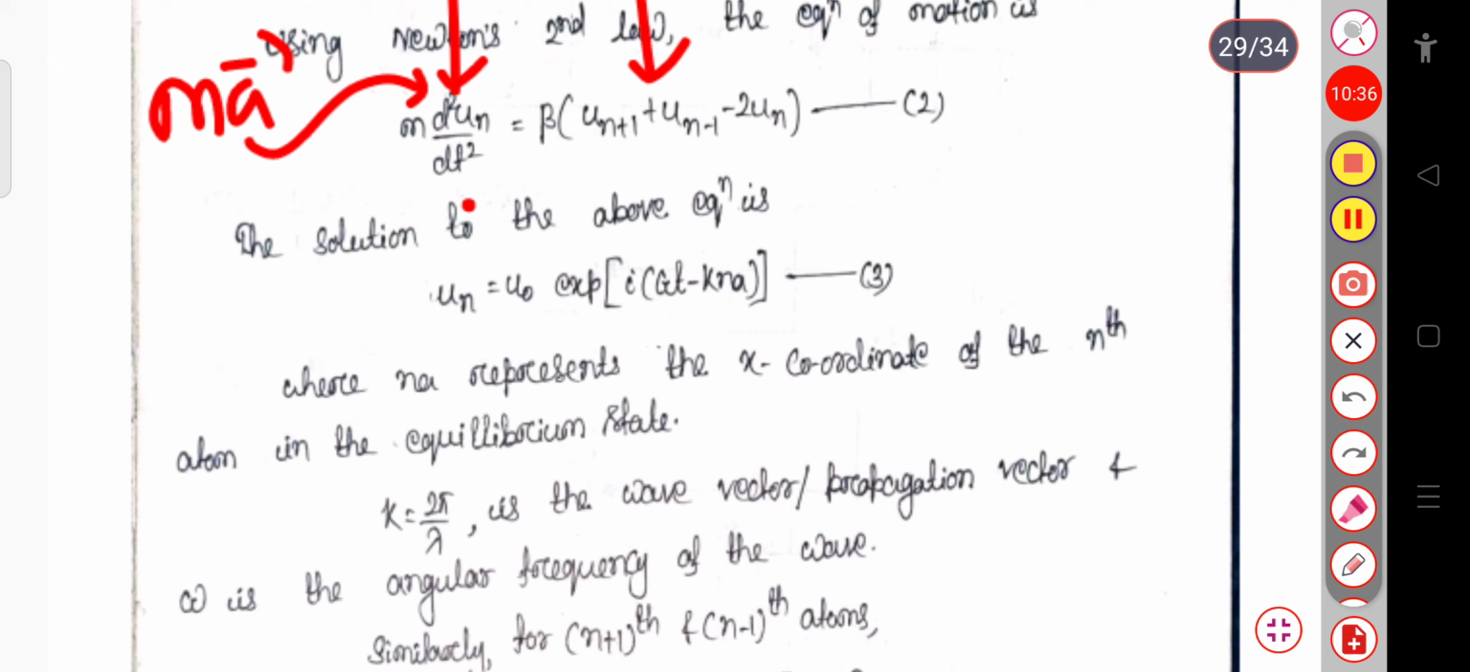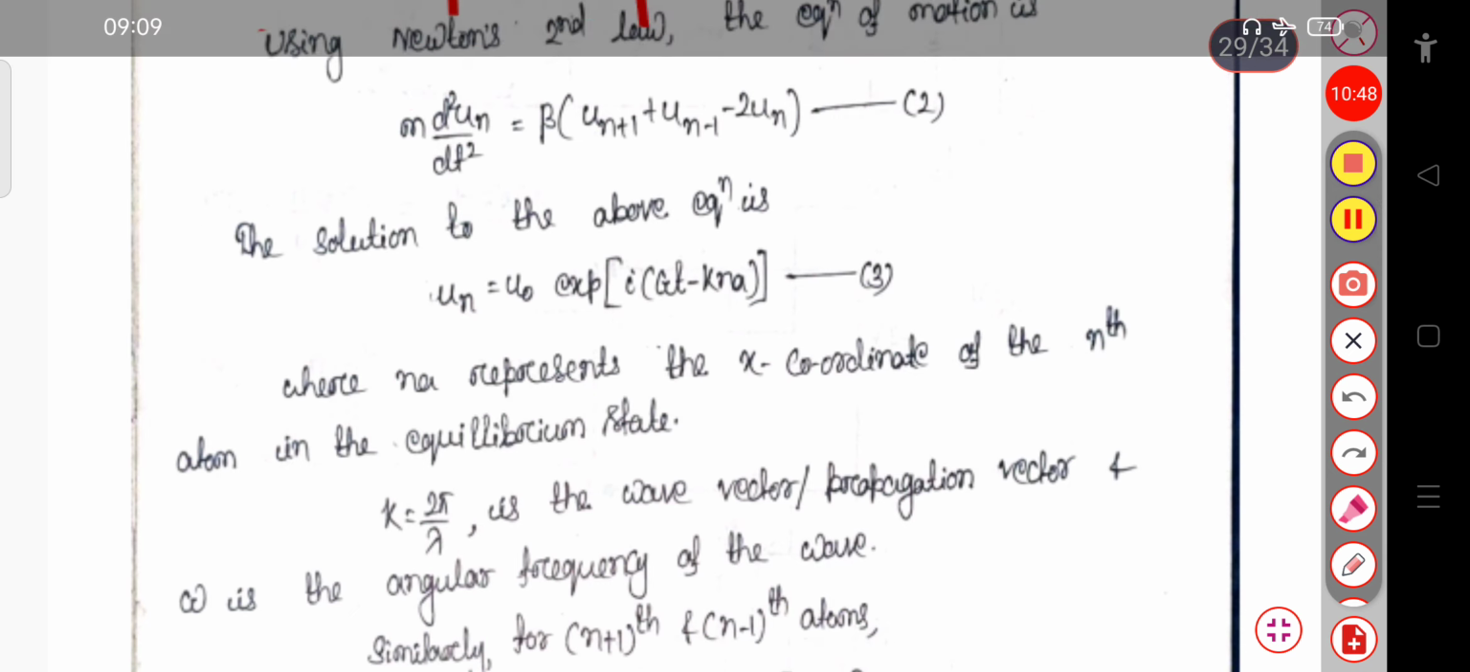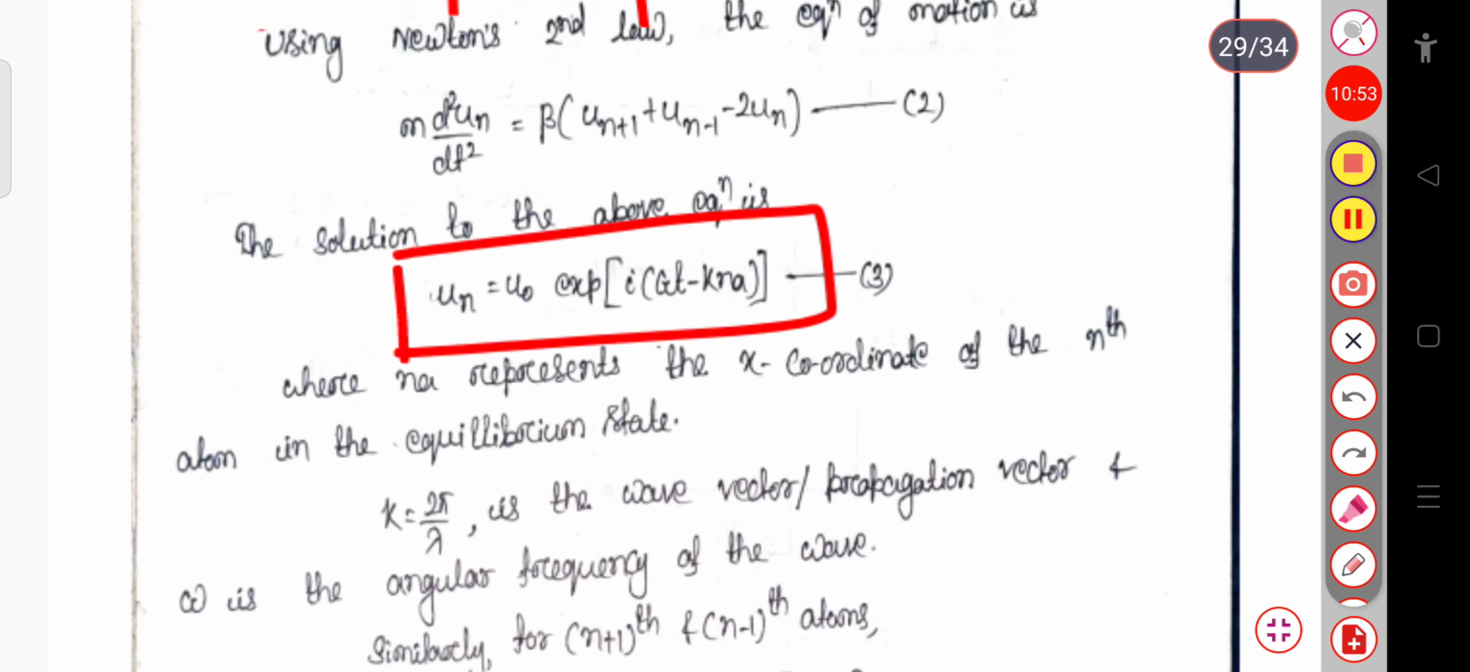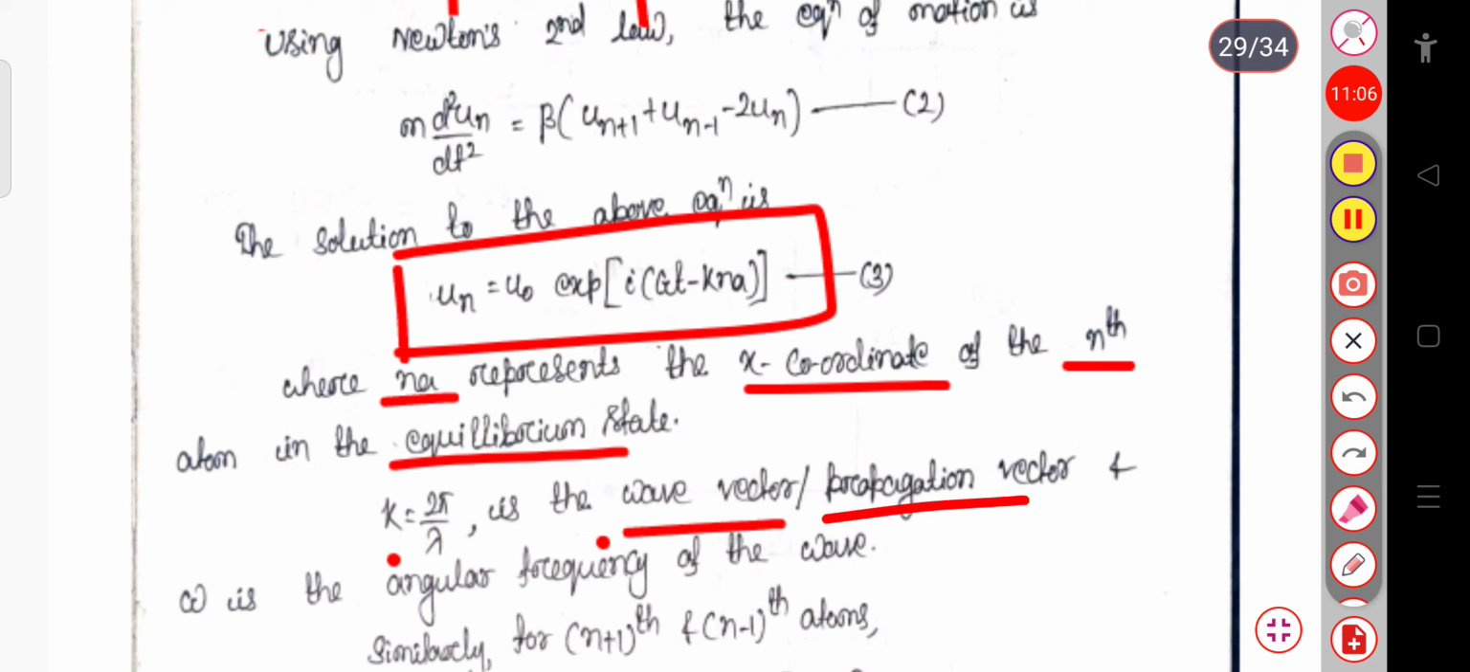So the solution to this equation is un equal to u naught exponential i omega t minus kNa. Since this is a lengthy theory, I have written the direct solution. Here Na represents the x coordinate of the nth atom in the equilibrium state, and k equal to 2 pi by lambda is the wave vector or propagation vector, and omega is the angular frequency of the wave.